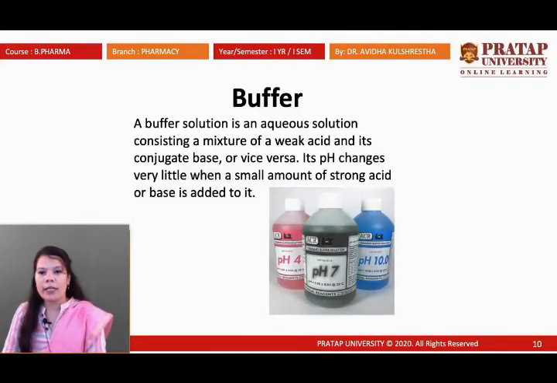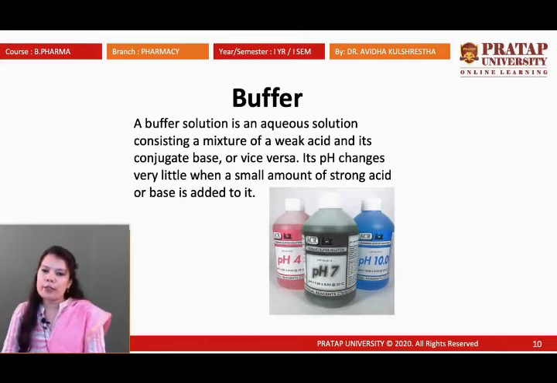What are buffers actually? Buffers are the solutions which are prepared on the basis of some acids and some bases. A buffer solution is an aqueous solution of a mixture of a weak acid and its conjugate base. Conjugate acid and base we previously discussed. So a weak acid and a weak base, or vice versa, connecting together to form an aqueous solution, is called the buffer solution. And buffer solutions can resist changes in their pH, maintaining their pH even when we add a little amount of strong acid or base.